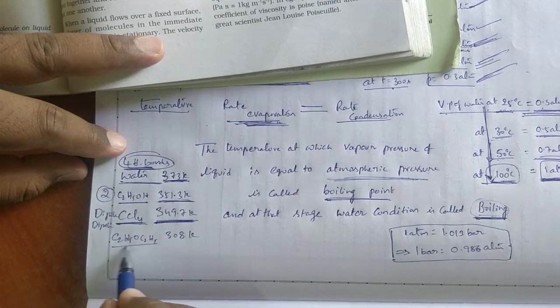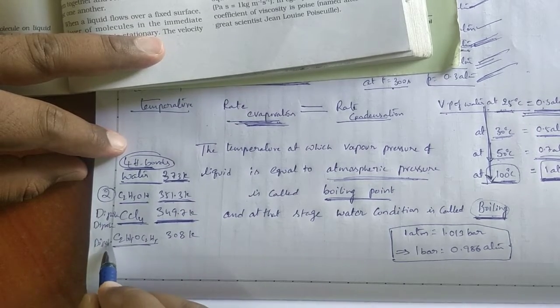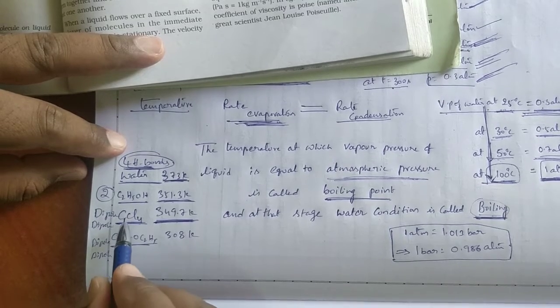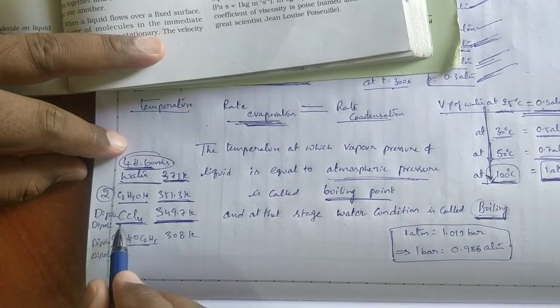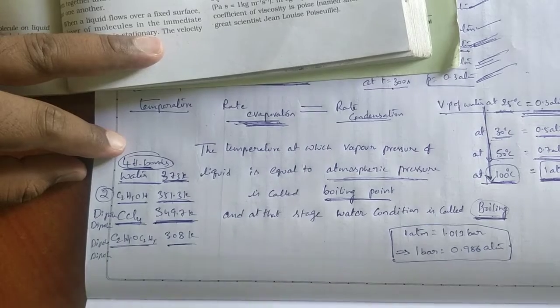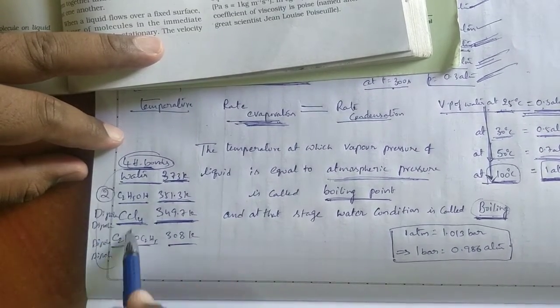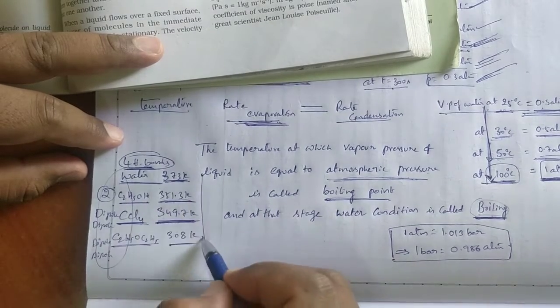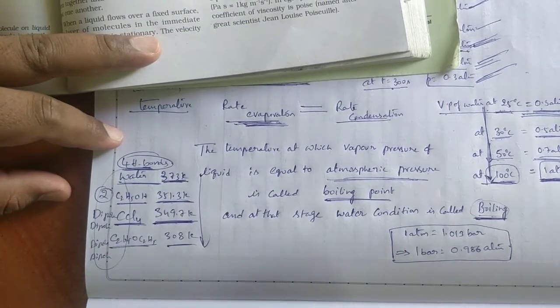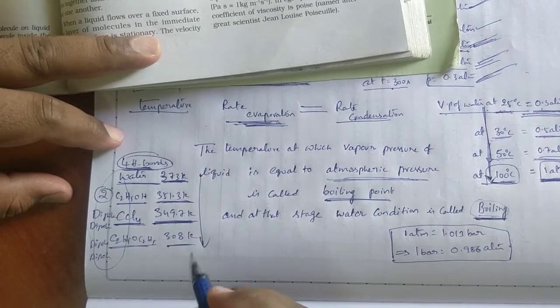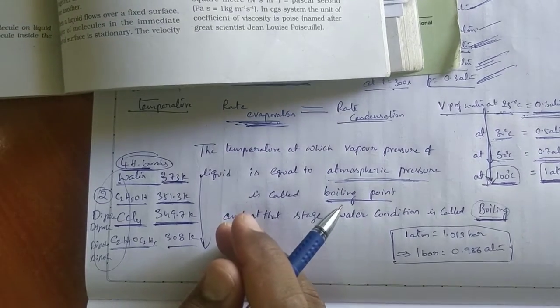Also, diethyl ether contains dipole forces, but these dipole forces are weaker than the dipole forces present in CCl4. That's why its boiling point is 308 Kelvin. So according to intermolecular forces, we can explain the boiling point values. If intermolecular forces are strong, the boiling point is high. If the intermolecular forces are weak, the boiling point is low.